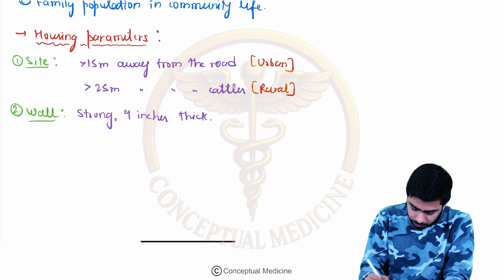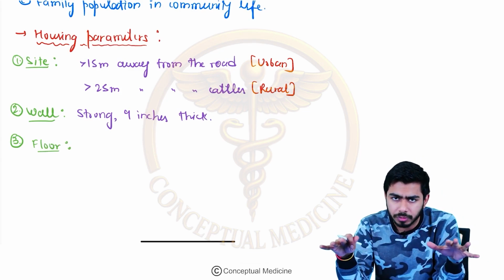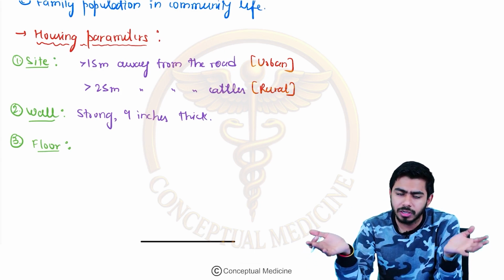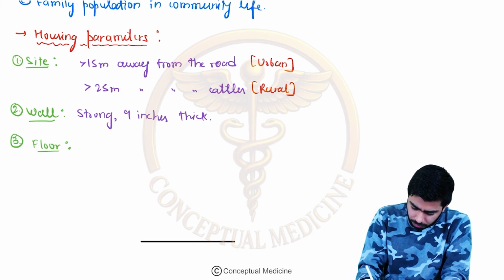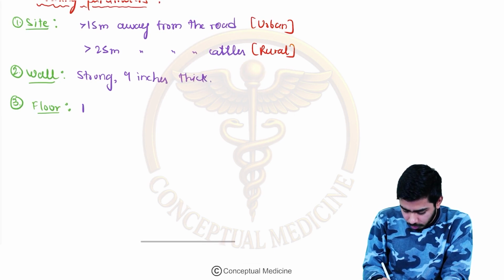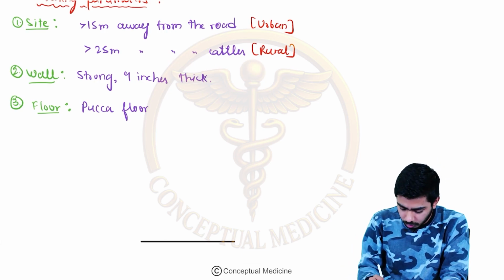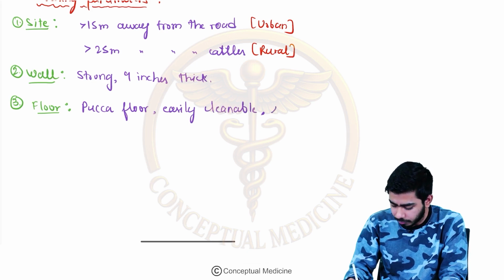Third point over here, other than wall, we shall talk about the floor. If we talk about the floor, it should be a pakka floor, easy to clean, and free from cracks. All of these things people should keep in mind. Floor should be pakka floor, then only we will say that it is a pakka house. So pakka floor, easily cleanable, and free from cracks.